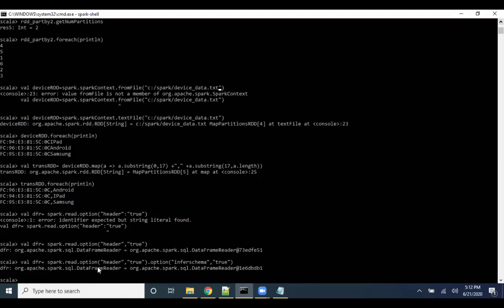Okay, now I'm reading from the data frame reader. I mentioned header as true, and it says to infer the schema. Now, can you print the first record? So I've still not imported the data set, sir. Okay. I need to create a data frame. Okay, right. Proceed.